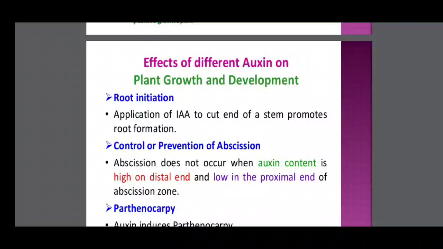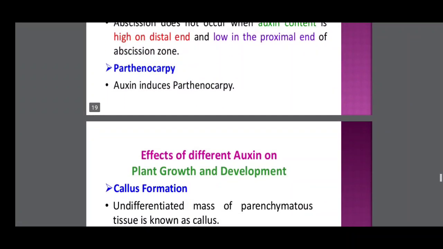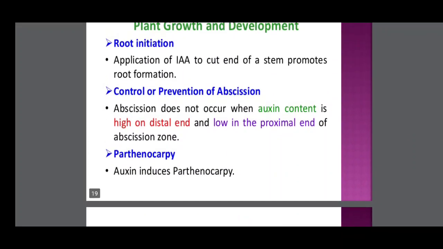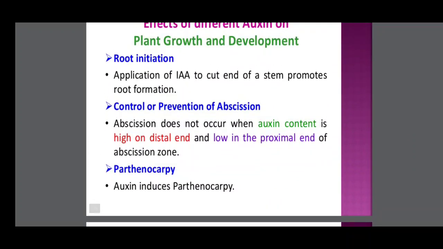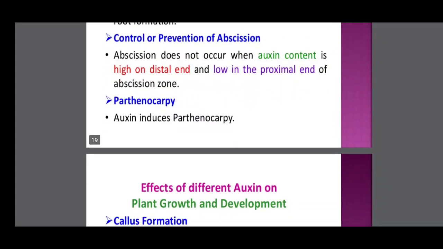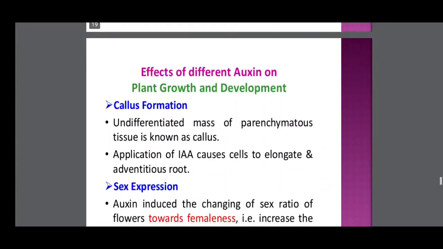Control or prevention of abscission. Abscission does not occur when auxin content is high on the distal end and low on the proximal end of the abscission zone. Parthenocarpy. Auxin induced parthenocarpy. What is parthenocarpy? Without fertilization, fruits are formed, which is parthenocarpy. So effects of different auxins on plant growth and development continue.